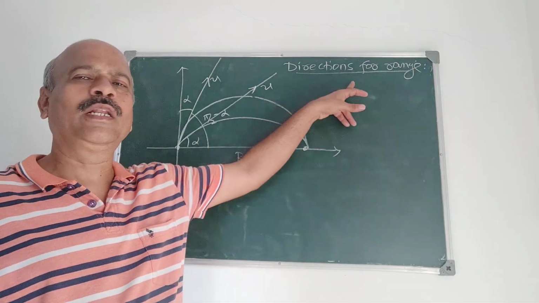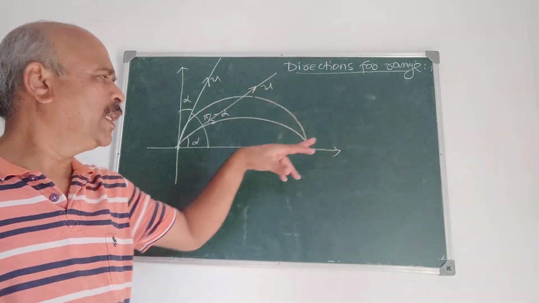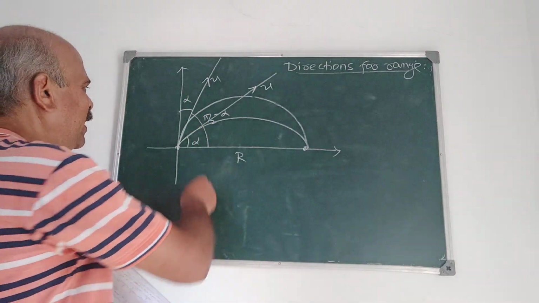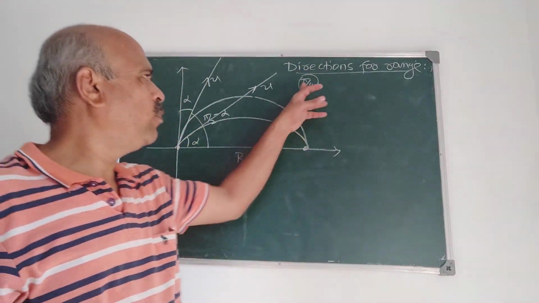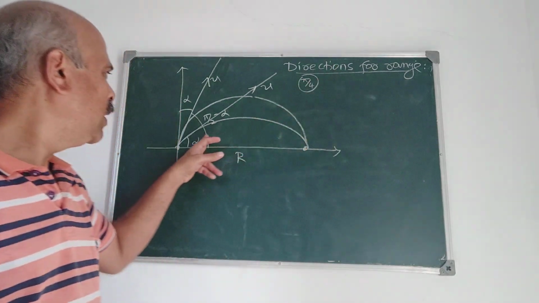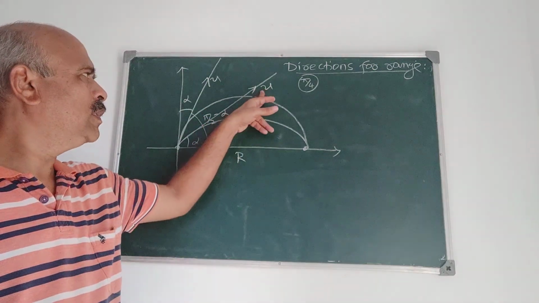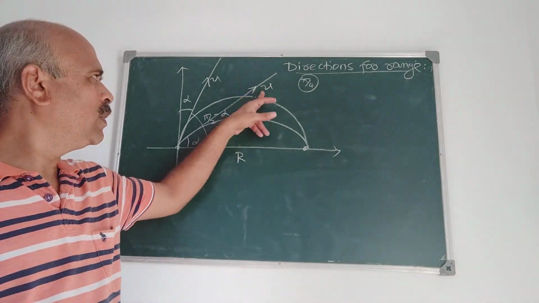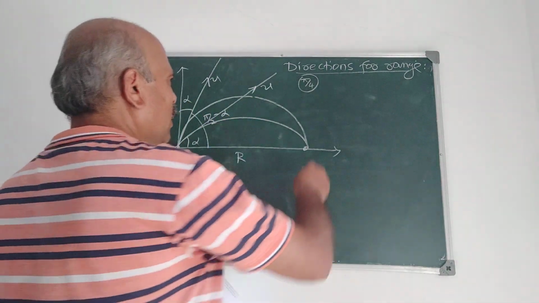Therefore, for a given horizontal range with velocity u, there are two directions: one is alpha, another is pi by 2 minus alpha. And this you have studied, that for angle of projection pi by 4, we get the maximum range. Now alpha and pi by 2 minus alpha give the same horizontal range with velocity u. U is fixed. For a given velocity u, alpha and pi by 2 minus alpha give the same horizontal range. To prove this,